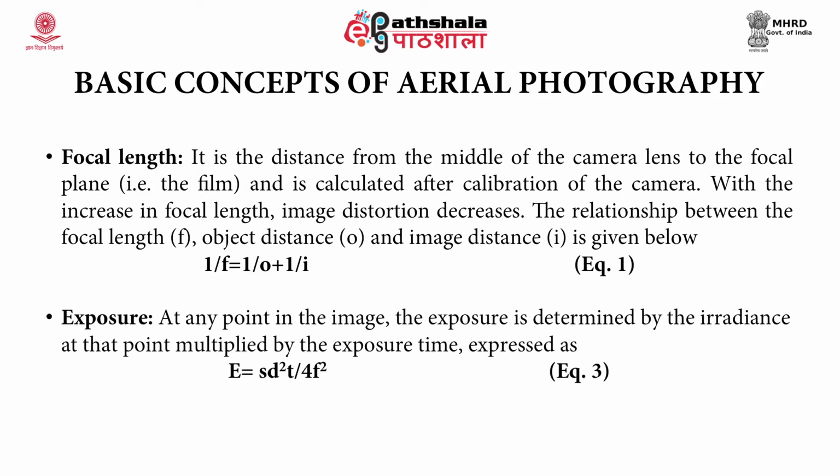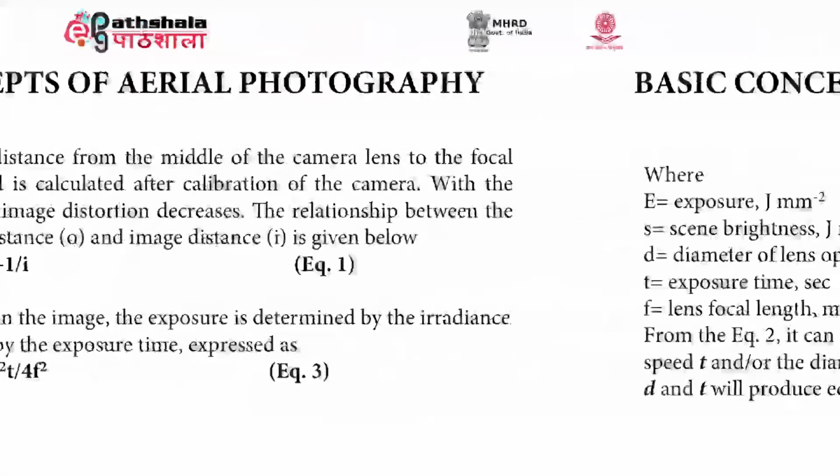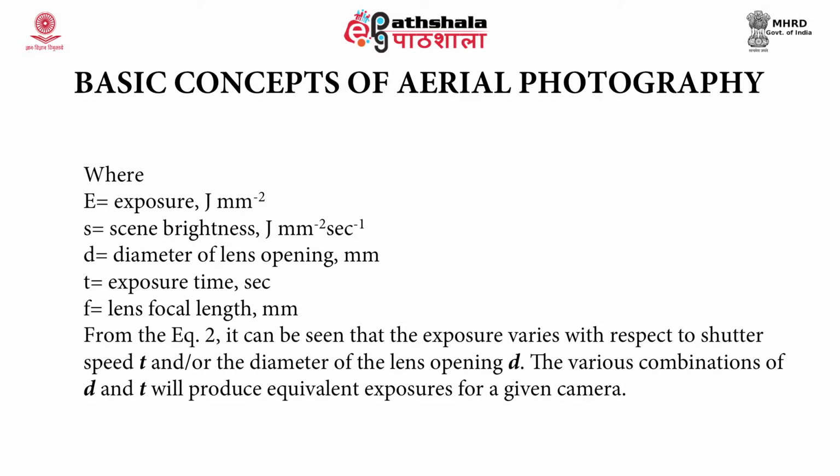The next topic is exposure, which is generally explained as at any point in the image. This is determined by the irradiance at that point multiplied by the exposure time. This has been expressed in equation 2 as E = S d² T / 4f². Here E is the exposure, S is the scene brightness, d is the diameter of the lens opening, T is the exposure time, and f is the focal length of the lens.